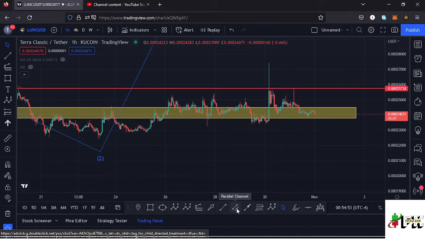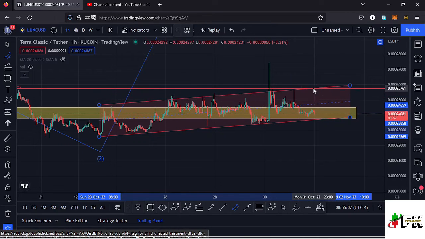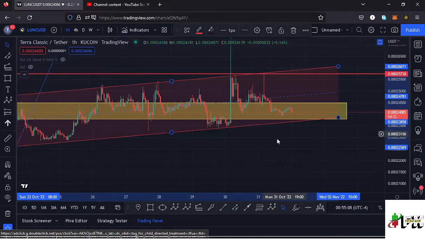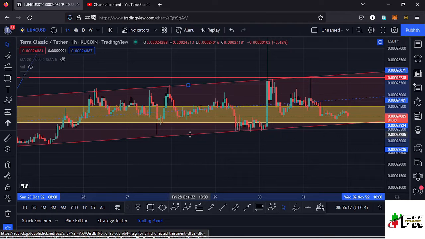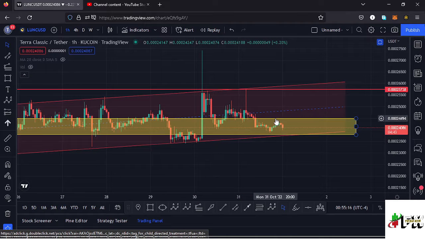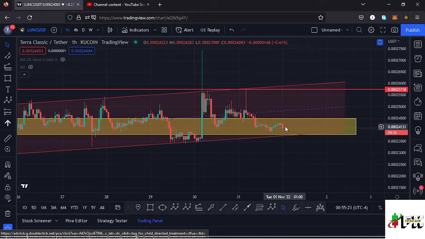Also here we have another key chart pattern that is in formation, which is a channel. If I draw it out, we can have this as the lower side of the channel, then we have the upper side of the channel. You can see that Lunc has continued to respect this channel, giving us more than 3 touch points and not cutting into candlesticks. And right now we are trading within a key support zone, which is at around the $0.00024 mark,